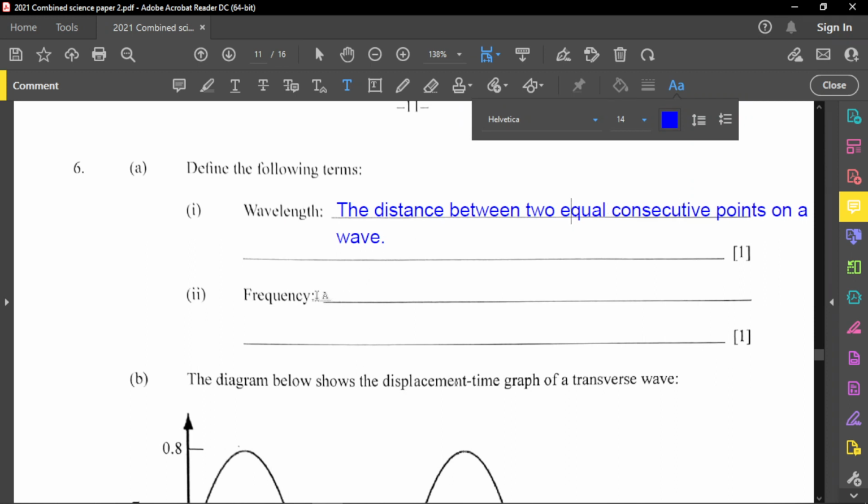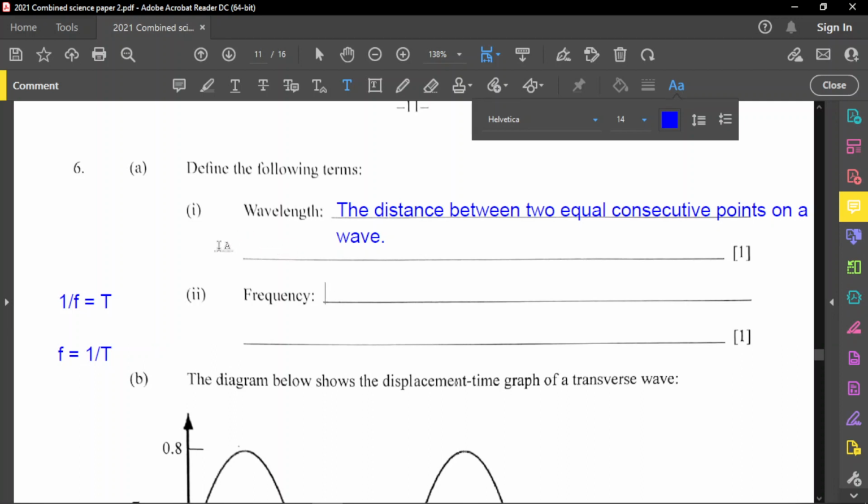Yeah, so before I go to that, let me show you on this side what I mean by reverse of each other. 1 over f, which is frequency, is equal to period, which is T. For any waves, you need to know this. T is equal to 1 over f, and frequency f equals 1 over T. So they are reverse of each other. Period and frequency are the reverse of each other, just to make a note right there. But in terms of definition though, we can't define it as that.